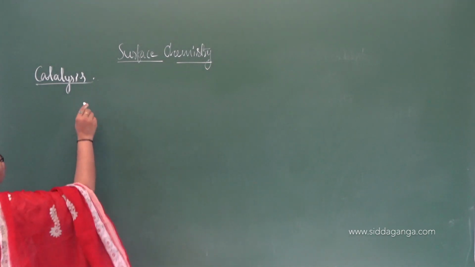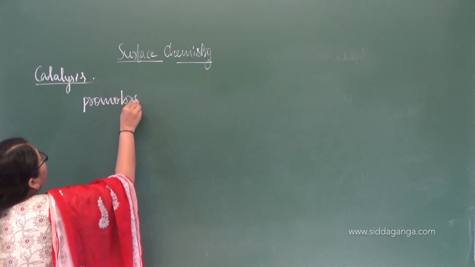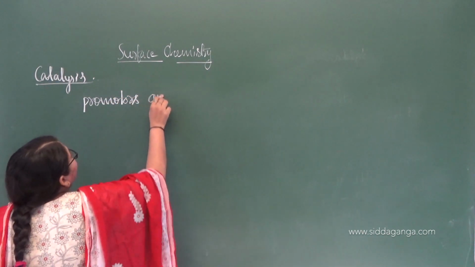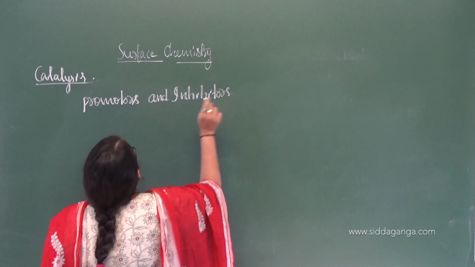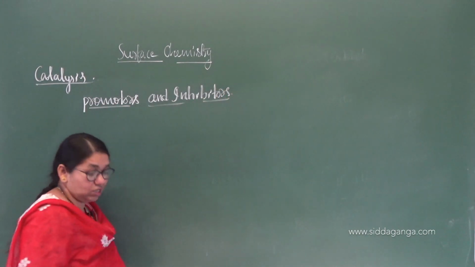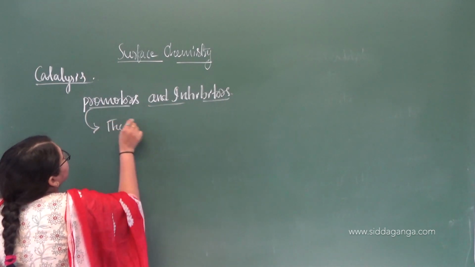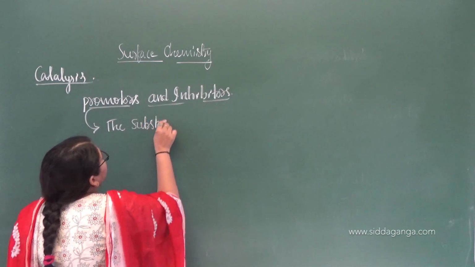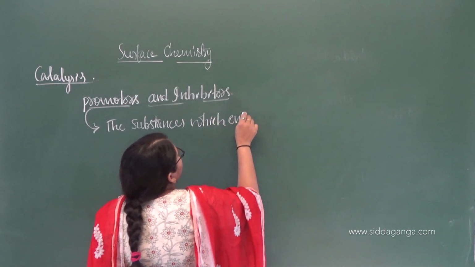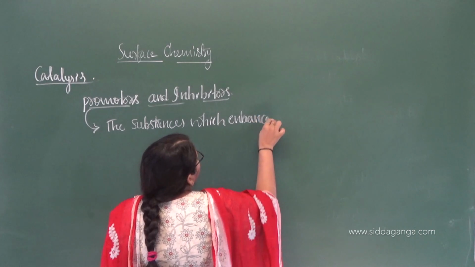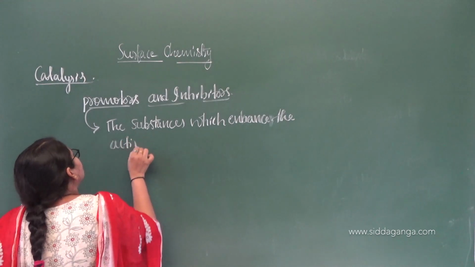Next, you should know about these substances. They are nothing but the promoters. What is that? Promoters. And one more is there. They are nothing but the inhibitors. Promoters, or you can say inhibitors. What are these promoters? Promoters are the substances which enhance the activity of a catalyst.